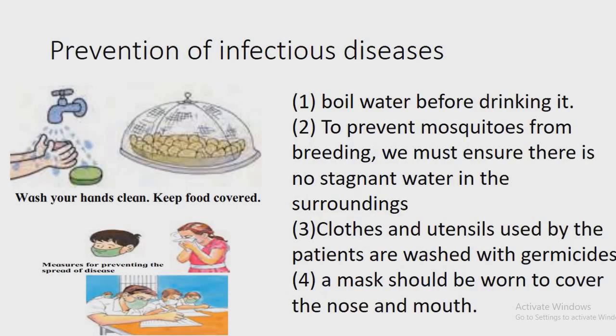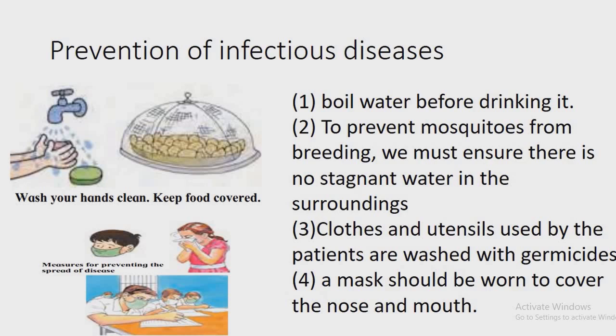Okay? Till now we saw that air, water, food and insects are the medium through which diseases spread. Therefore, if everyone takes care to ensure that the germs do not enter our food, water or air, and to prevent the breeding of insects that spread diseases, it is possible to prevent a disease from becoming a pandemic.